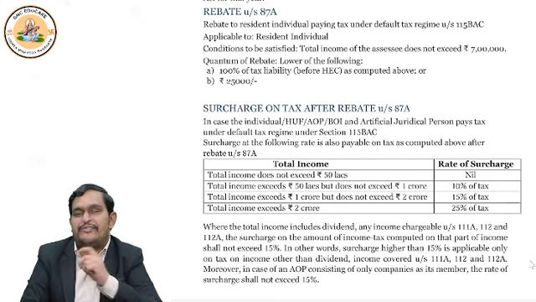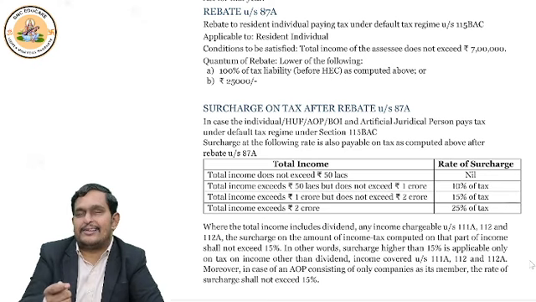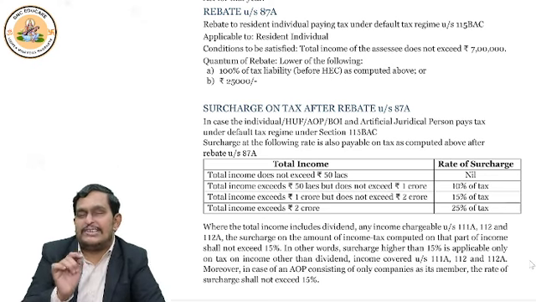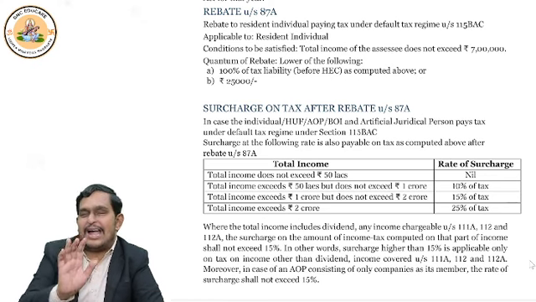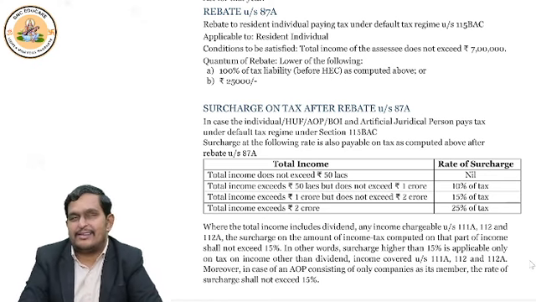Let's continue. If income is up to 50 lakhs, no surcharge. 50 lakhs 1 rupee to 1 crore, 10% surcharge. 1 crore 1 rupee to 2 crore, 15% surcharge. 2 crore 1 rupee and above, 25% surcharge. So above 2 crore rupees, flat 25% surcharge.